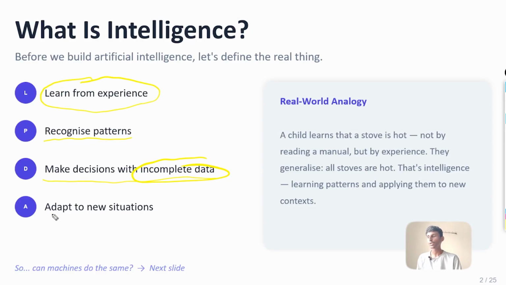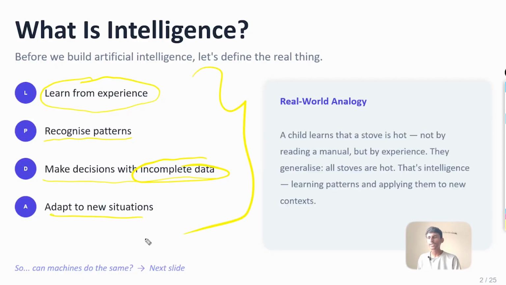The next thing is adapting to new situations. Let's say currently in India, most of us are driving petrol vehicles, but still there are people who are being updated to electric vehicles. So in the future, you may also end up going to the electric vehicle side, right? So that's what adapting to a new situation actually means. So these are the qualities of intelligence, and we are going to be creating this artificially. As humans, we all have these four things that we have mentioned.